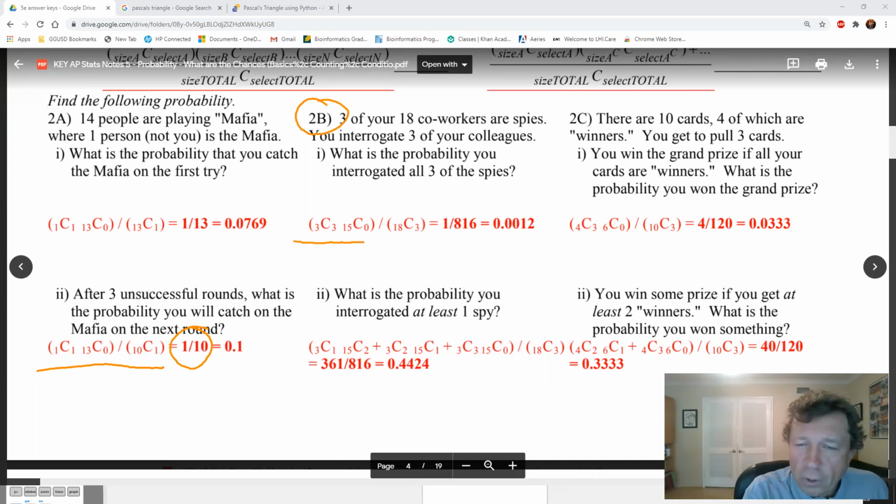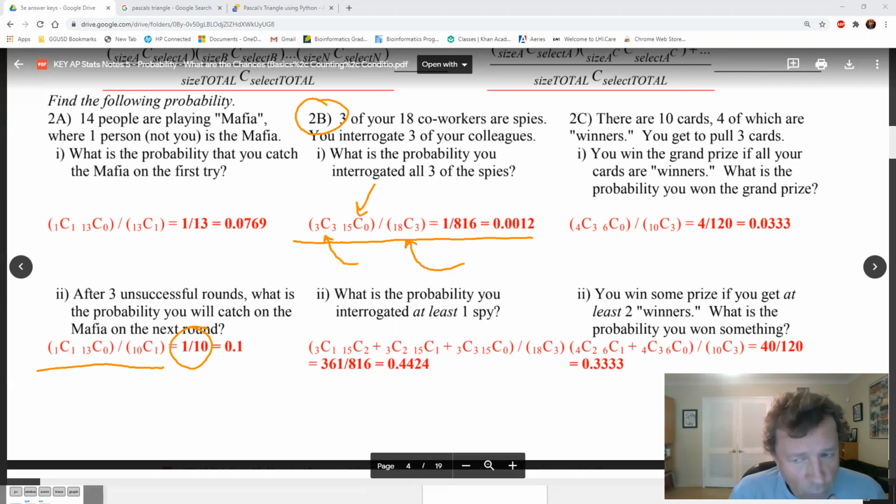All right, here's a couple ways to do this. The way that I chose to write it out is using combination theory. Again, stop your video at any time. Write these out, walk yourself through them. You are responsible for trying to understand this, okay? So I did, of the 3 people I interviewed, I got all 3. Of the 15 people I didn't, none of them were spies. And then I'm dividing by the denominator, which is 18 people, and I chose 3 of them.